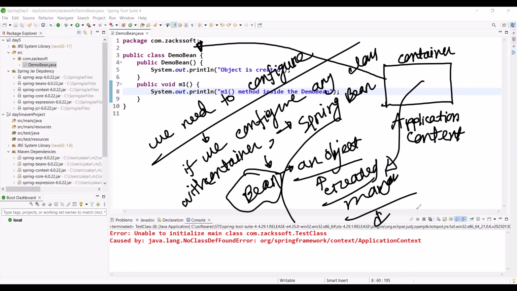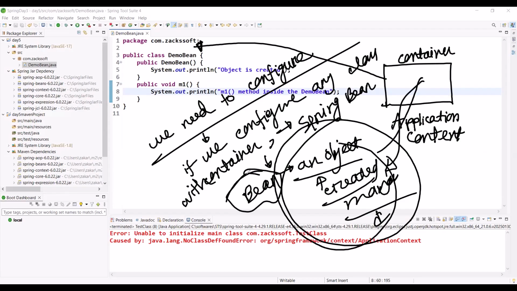Any object that is taken care of by the Spring container is called a bean. Spring bean is actually an object, nothing more than this. But very rarely we say bean as a class also. If we configure the class with the Spring container, then this class is a bean class, right? Should I repeat anything? What is a bean?